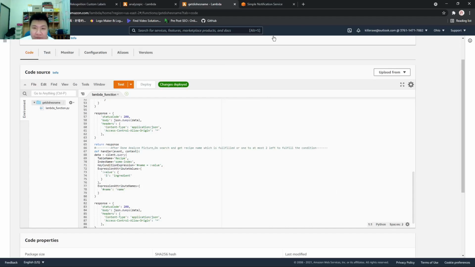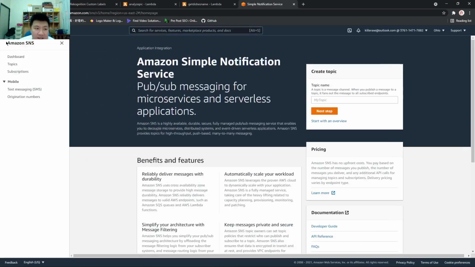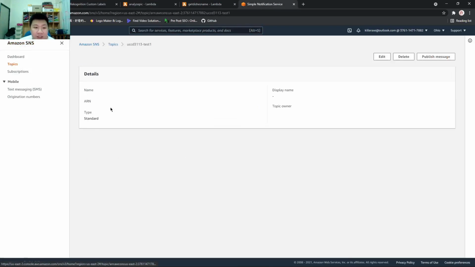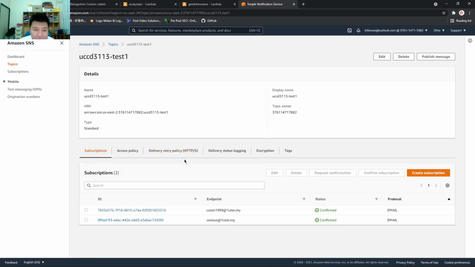After that it will send via this topic to the user who is registered, so that the SNS can send to the user who is currently using this function.